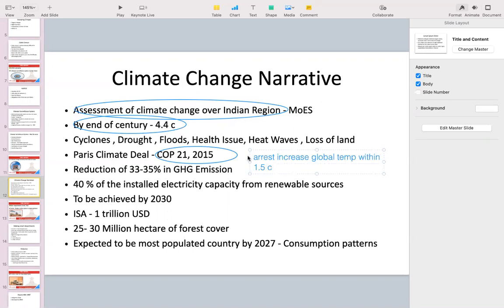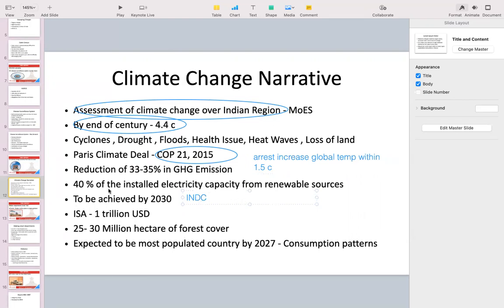So what were our commitments? India committed that we will reduce 30 to 35% of our greenhouse gas emissions. Also, we said that 40% of our electricity will come from renewable sources by which year? By 2030. These are known as nationally determined contributions, the pledges by India to reduce greenhouse gas emissions and to produce 40% of its electricity from renewable sources. That is known as INDC, intended nationally determined contributions. Very, very important topic. You'll be reading about it in much detail in your EVS classes.